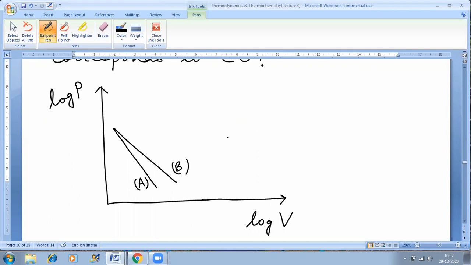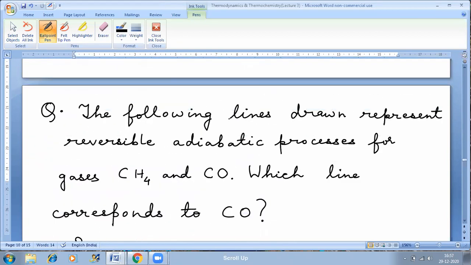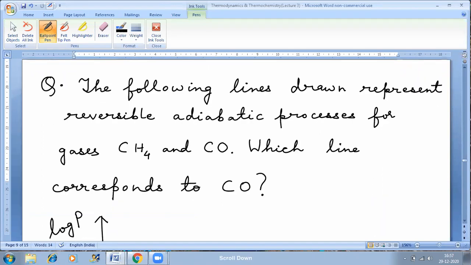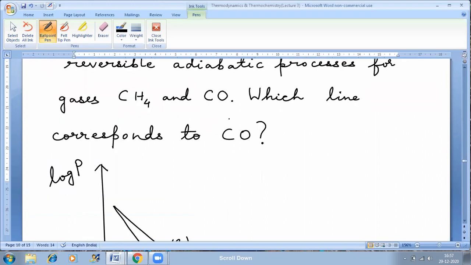Even if they don't mention in the question that these are straight lines, you can derive it. How will you derive? Look at the question. What all is given to you? It is given that the processes are reversible adiabatic processes for gases.